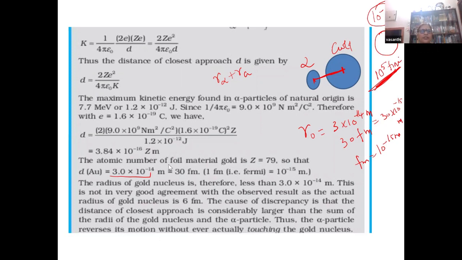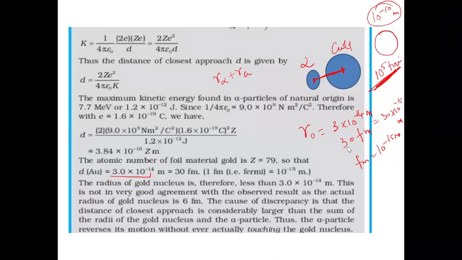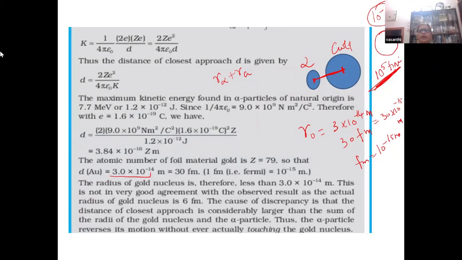It's a tough calculation indeed, but in one of the board exams, this question was asked. So about 30 Fermi. Now what information do we get? This is slightly greater than, this is the distance of closest approach. This is the alpha particle, this is the gold nucleus. Actually, this R naught I'm getting as 30 Fermi. 1 Fermi is 10 power minus 15 meter. It is the sum of the radius of the gold nucleus and the alpha particle.